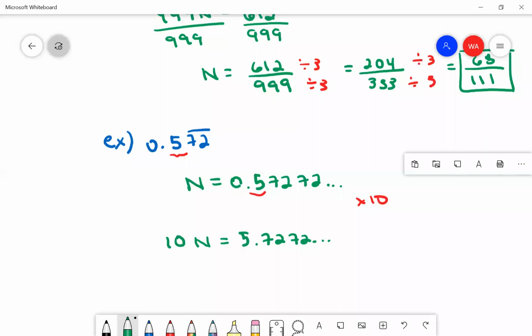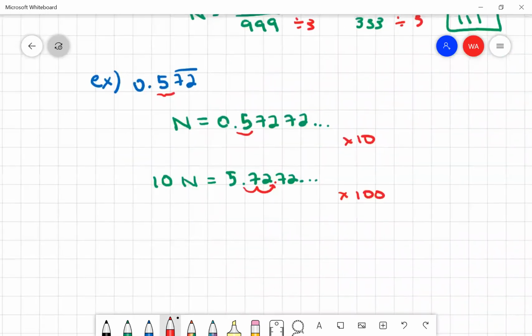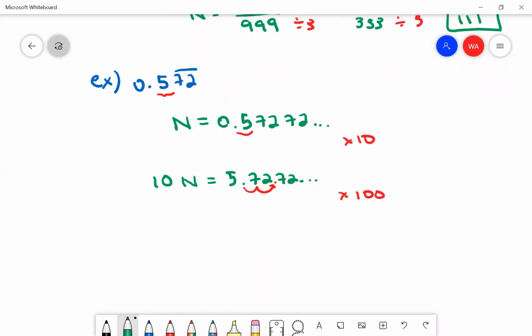Now I'm going to do what I did earlier, and I'm going to move the decimal after the first repeating set. So I'm going to move this decimal after the first 72. So to do that, I'm going to multiply by another 100. So on the left side now, I actually have 1,000n because 10 times 100 is 1,000. And on the right side, I have 572.72 repeating.